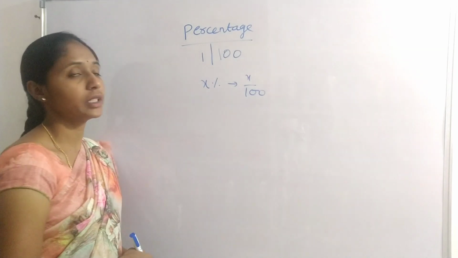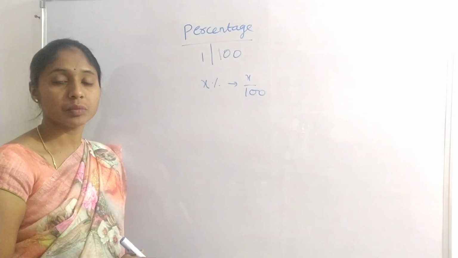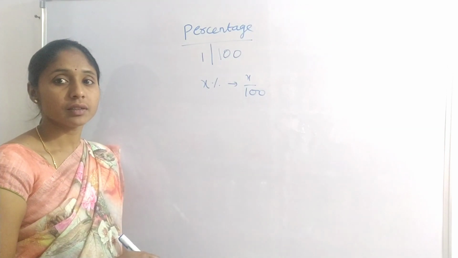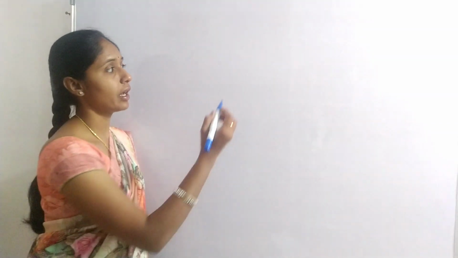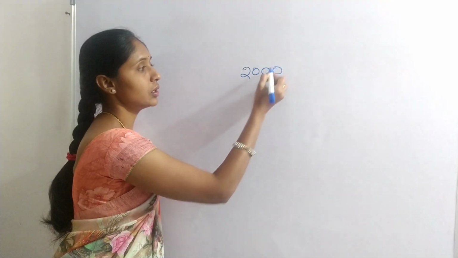This is percentage. Let me take any number, then we can find the percentage. Now let me take an example, 2000 rupees.